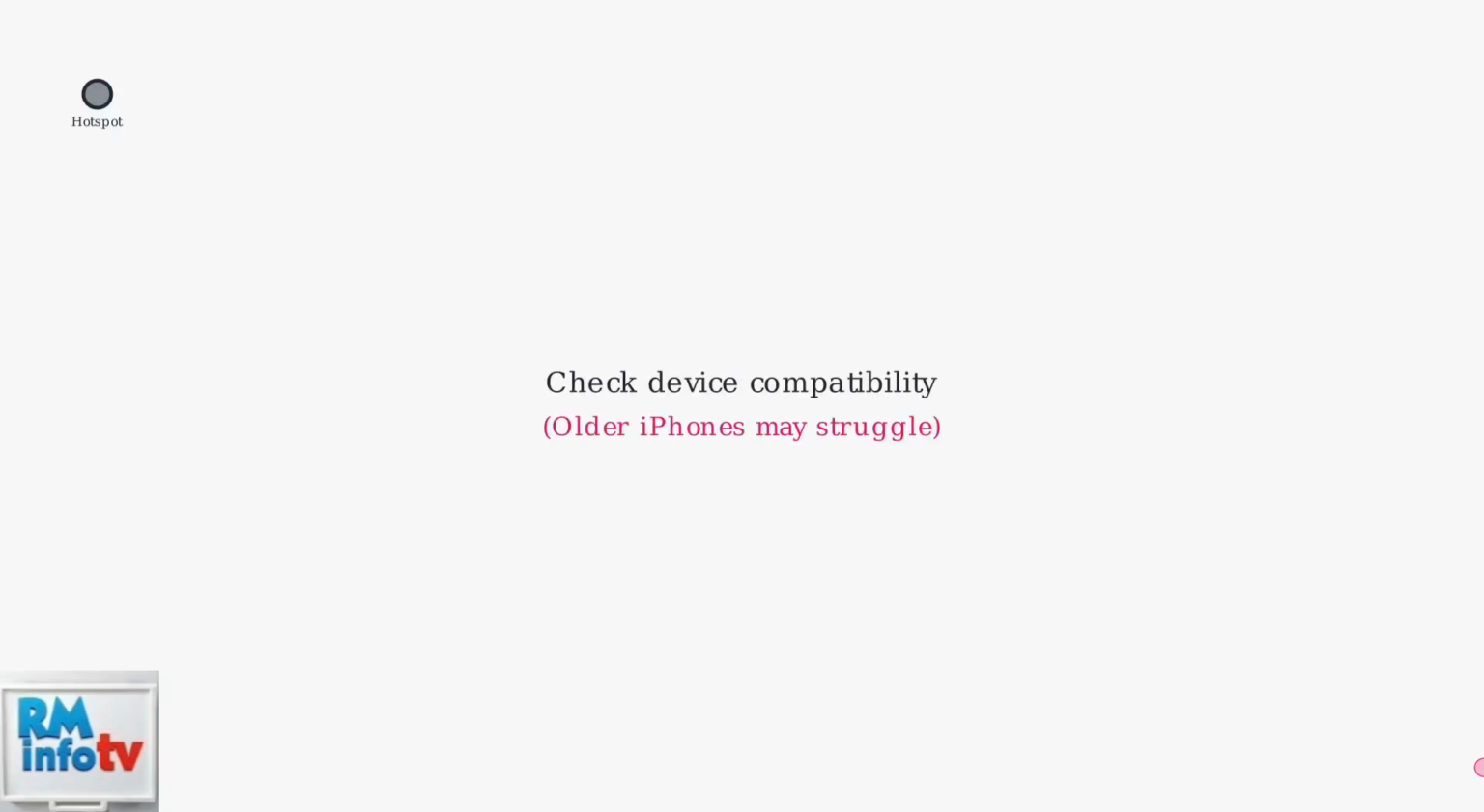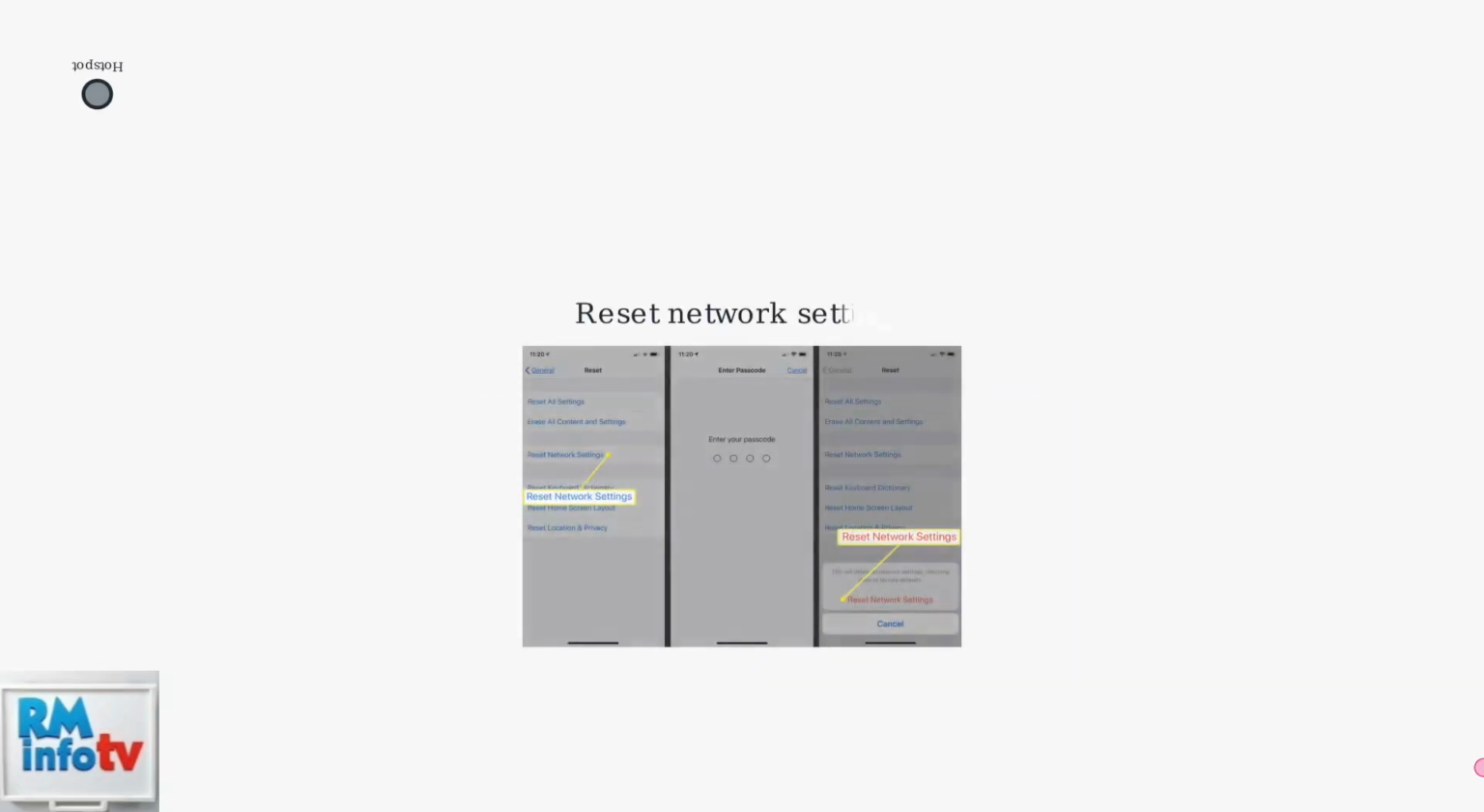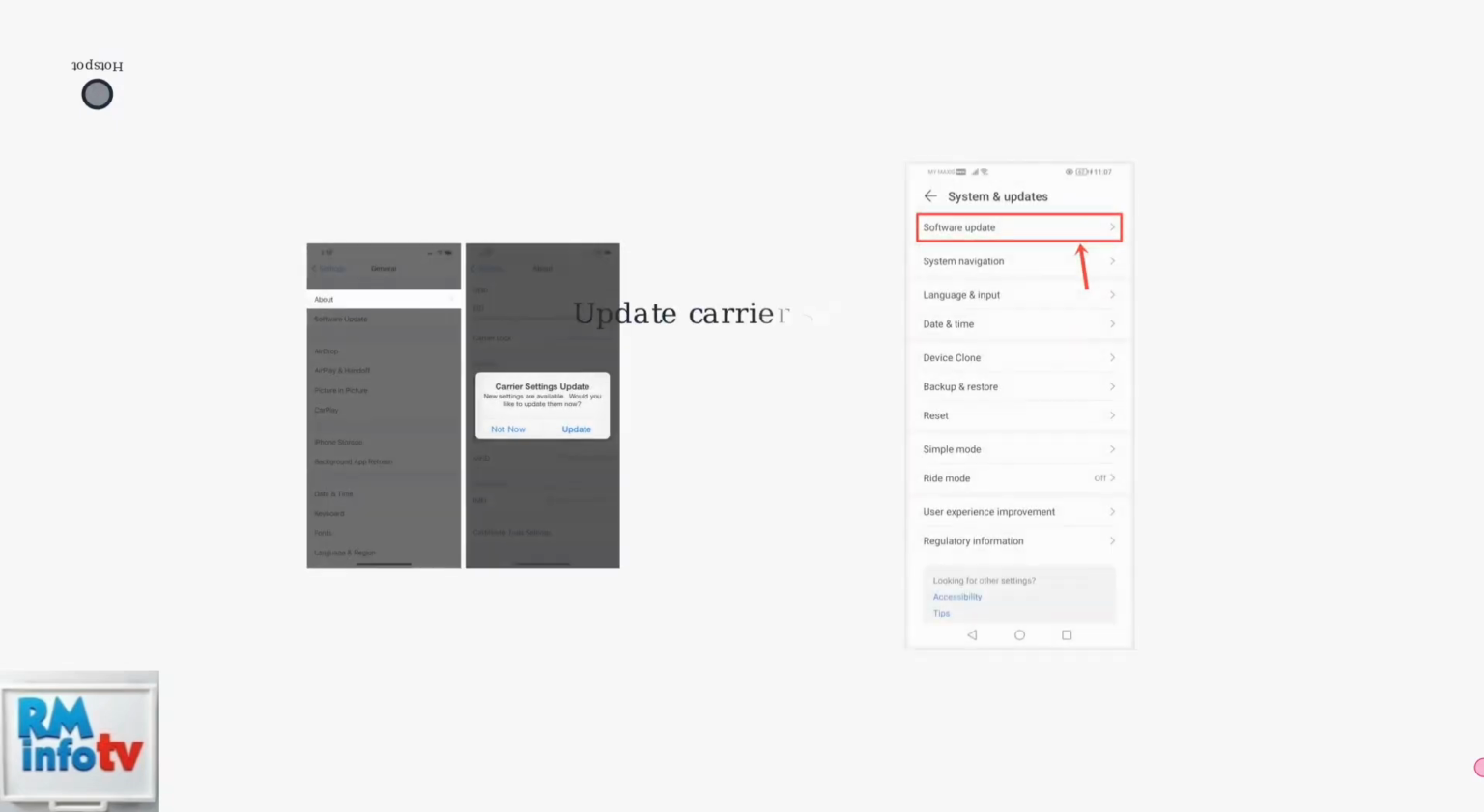If data isn't the issue, verify your device's compatibility, especially if it's an older iPhone, as some struggle with Metro's SIMs. A simple restart or toggling airplane mode can resolve temporary software glitches. For persistent problems, reset your network settings on iOS or Android. Update your carrier settings via Settings, General, About on iOS, or System Updates on Android.